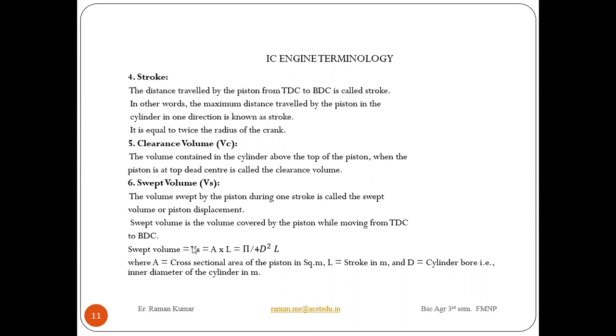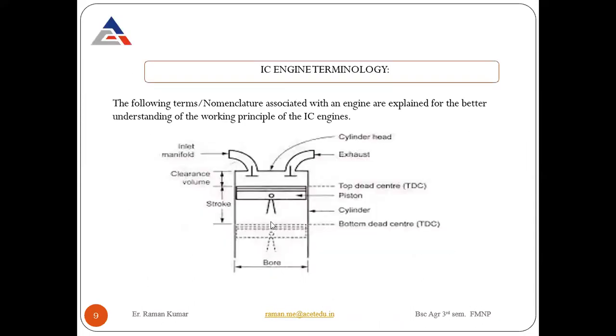So swept volume Vs will be equal to area into length. What is the area inside the cylinder? Pi by 4 into D square. How much is the piston moving inside the cylinder?